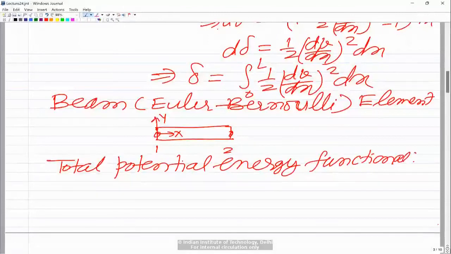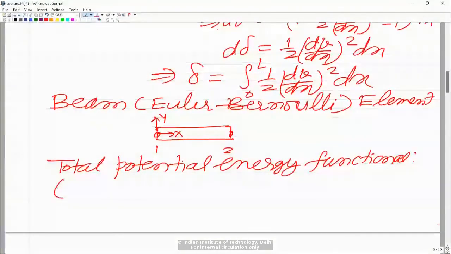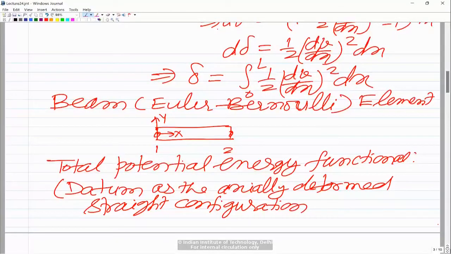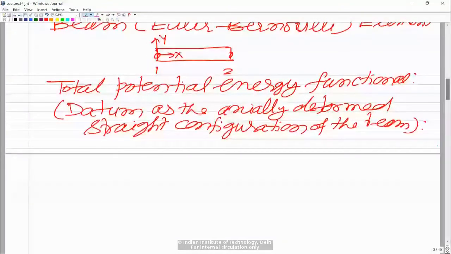The total potential energy functional is going to consist of the strain energy and the potential of the externally applied load, that is P. So for writing this, what we are taking as the datum for the potential energy is the axially deformed straight configuration of the beam, which is also basically the pre-buckling shape. So for that, the total potential energy functional I would be the strain energy.